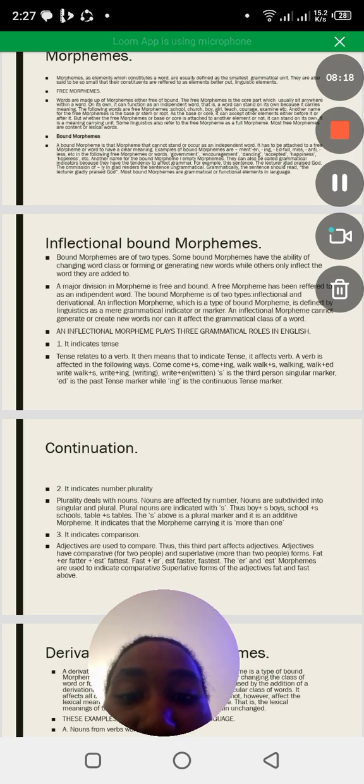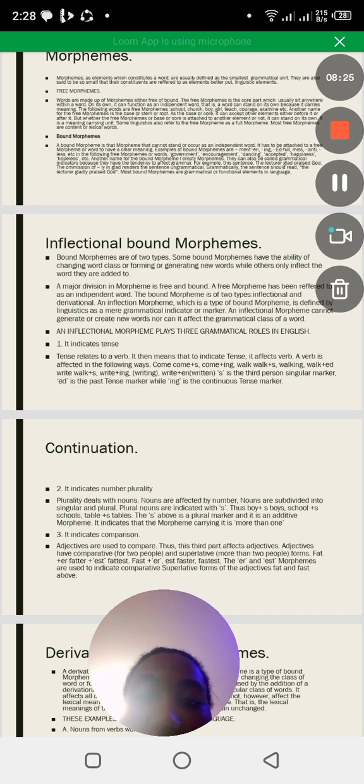Write, when we add en, written. This suffix is the third person singular marker. Ed is the past tense marker, while ing is the continuous tense marker.